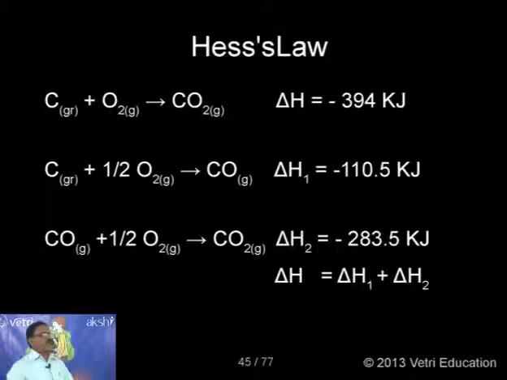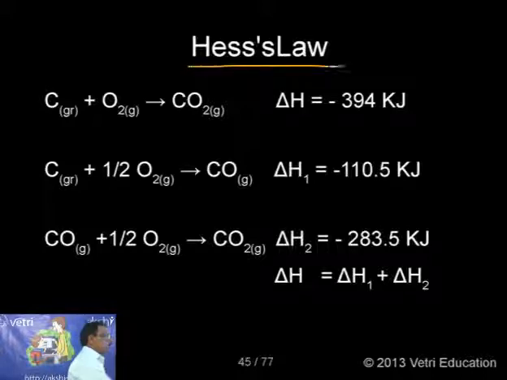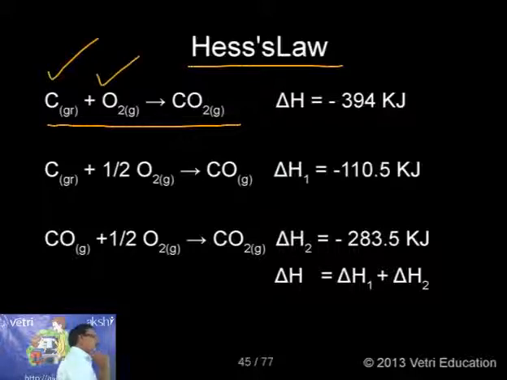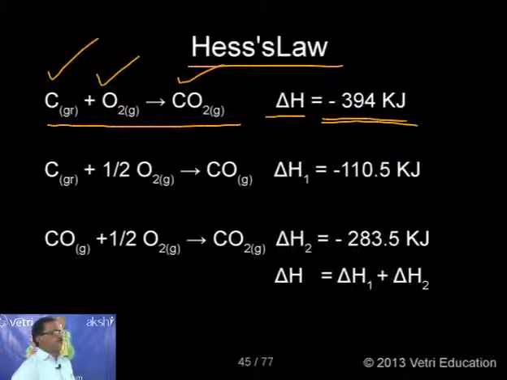Here I have not explained the law in general, I have given a specific example: the formation of carbon dioxide. Carbon dioxide can be formed in two ways. The first one is a single step process. 1 mole of carbon graphite reacts with 1 mole of oxygen gas to produce 1 mole of carbon dioxide gas. The change in enthalpy, delta H, is experimentally determined as minus 394 kilojoules. This is the first method, method 1.